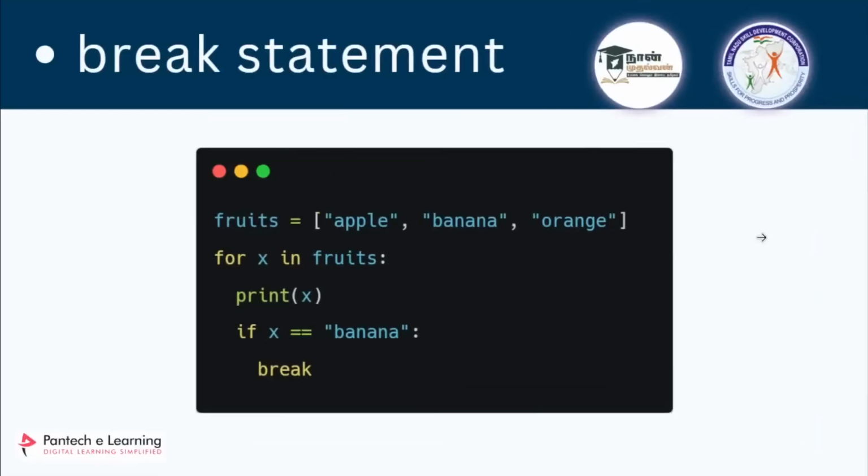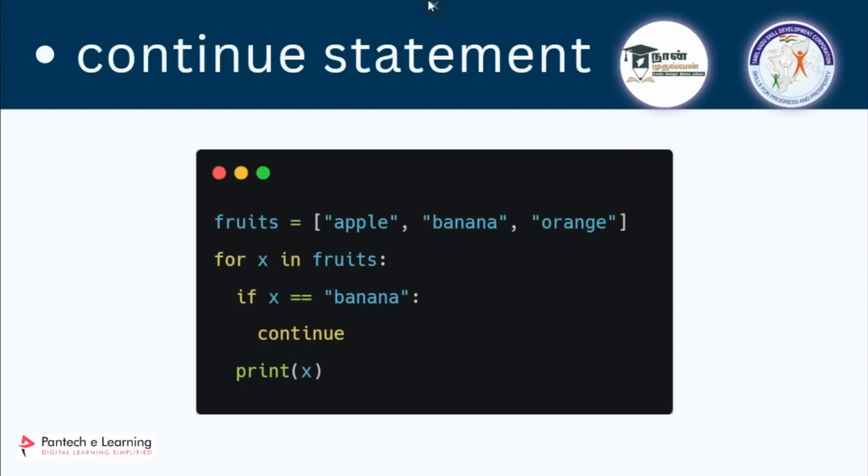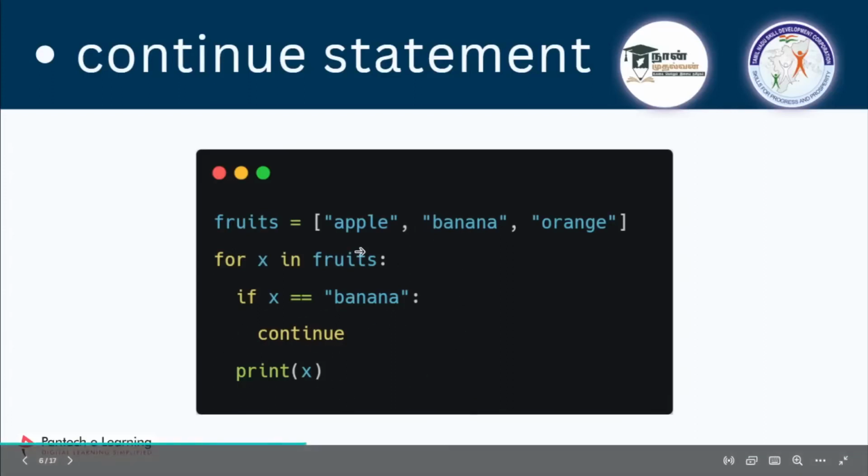And similarly, instead of break statement, we are having something known as continue statement. So what is this continue statement? Imagine you want to skip something. You want to run the loop entirely, but when it reaches a certain situation, you want to skip that alone. For example, I'm having a list named apple, banana and orange. When it reaches banana, I don't want this banana to be printed, and remaining things I need.